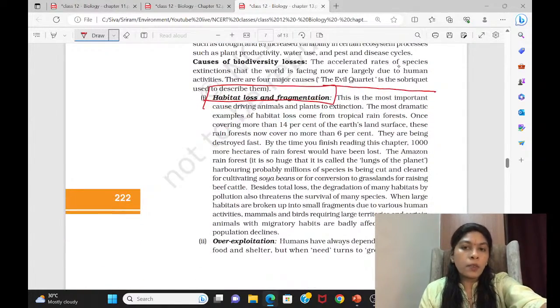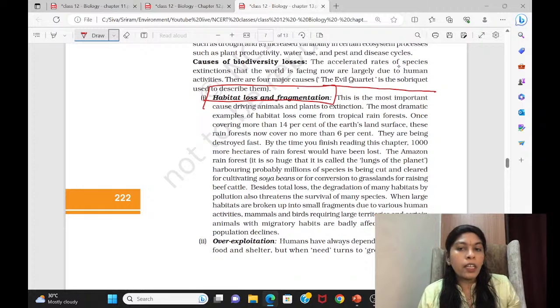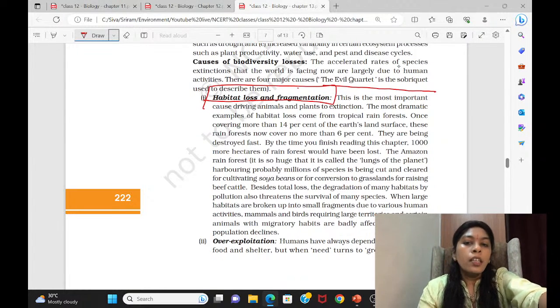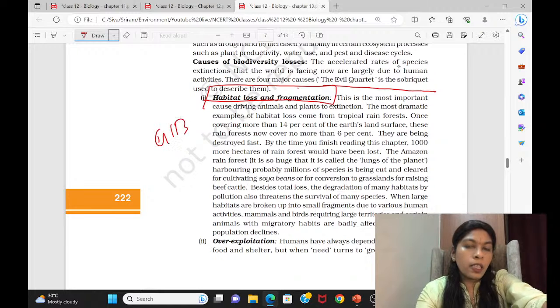Even in India, a lot of species are facing this problem. Habitat loss: we are taking their habitat from them. We are developing certain projects. We are completely doing deforestation. They are not able to live there. They move into the places where we are living, and we try to kill them, hunt them down. So this is what is happening. Even a lot of examples are there for the fragmentation issues. Even the great Indian bustard, you can see that bird.